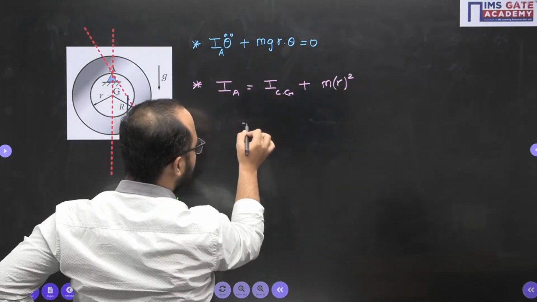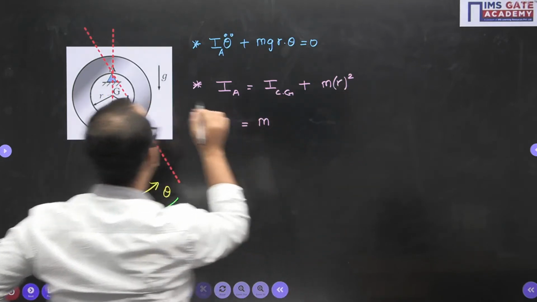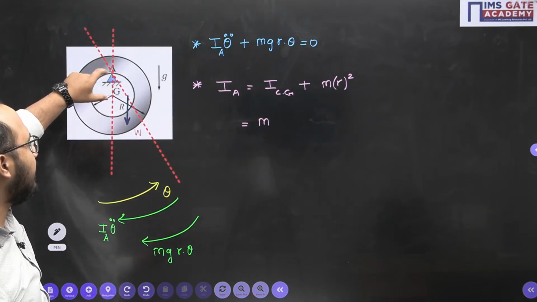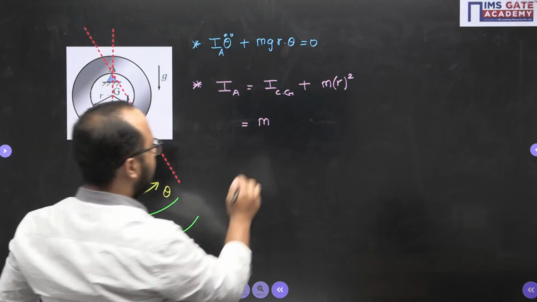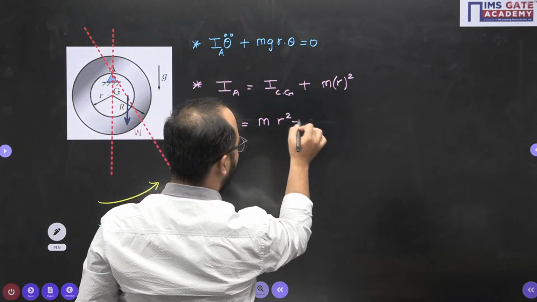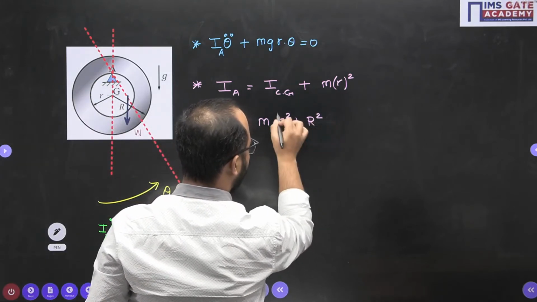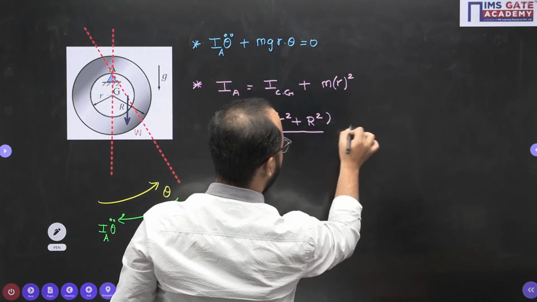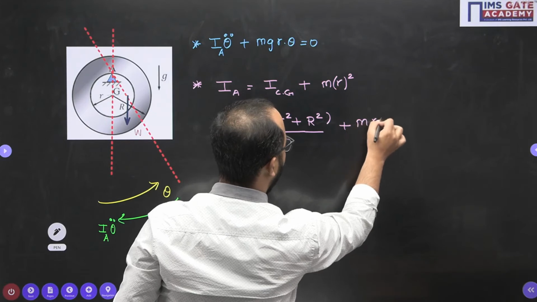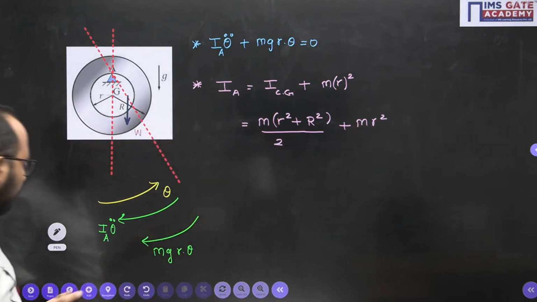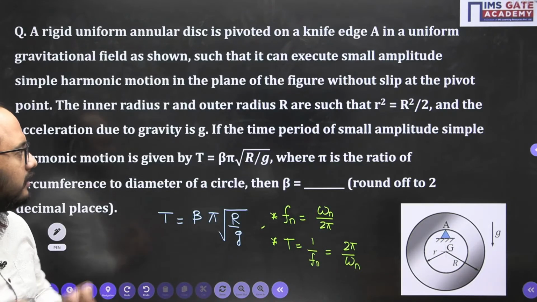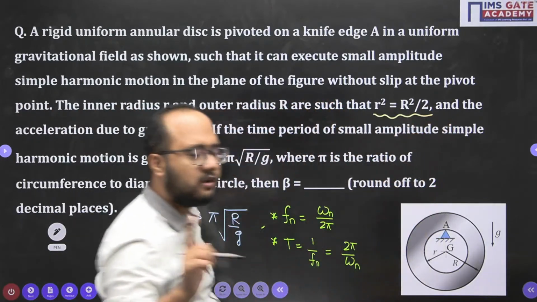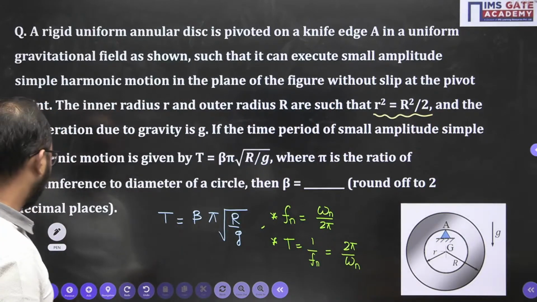The CG mass moment of inertia is m times the outer radius square plus the inner radius square, that is capital R square plus small r square, divided by 2, plus m r square. Now, in the question they have given one relation: small r square is equal to capital R square by 2.